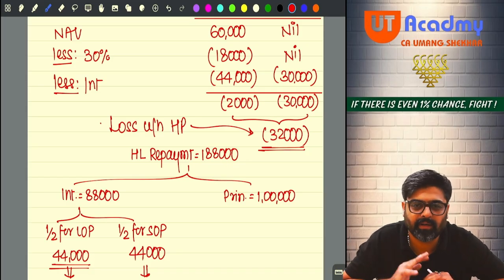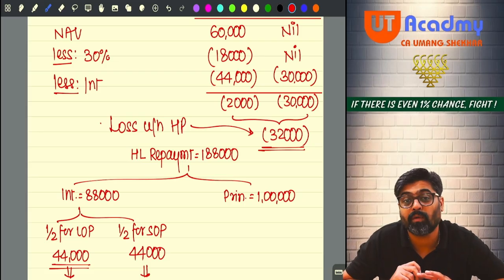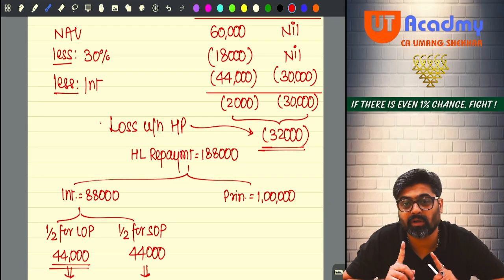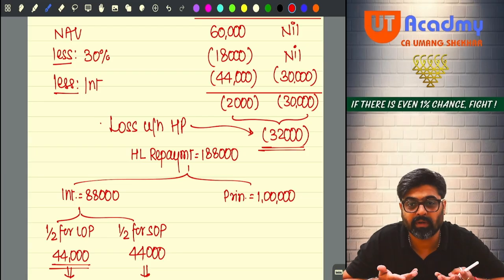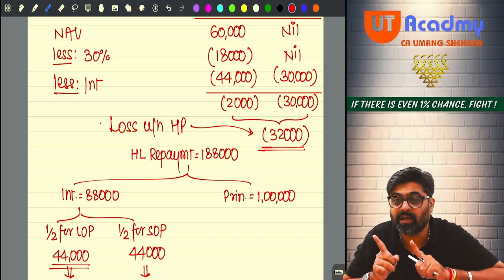Now, interest part we have done. Do you remember we have done section ATC? Under section ATC, I told you the last payment. If you have taken a loan for purchase or construction of a house, and if you are repaying the principal of that residential house, that entire principal repayment of the housing loan taken for purchase or construction of the property will qualify for ATC, provided the residential house property you have assessed under the head house property.